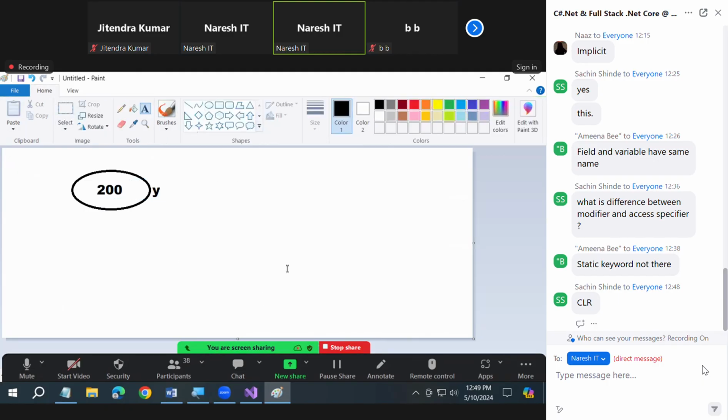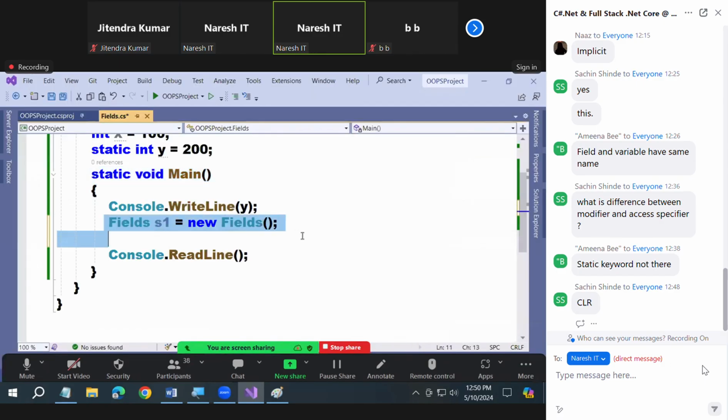The memory is allocated for Y now. But X memory is not allocated. X memory is not allocated until you create the instance. Which means when the content is here, at that point of time, Y is initialized, but X is not initialized. X is initialized only after creating the instance. So when you reach here, then only this X will be initialized. So you're creating an instance now.